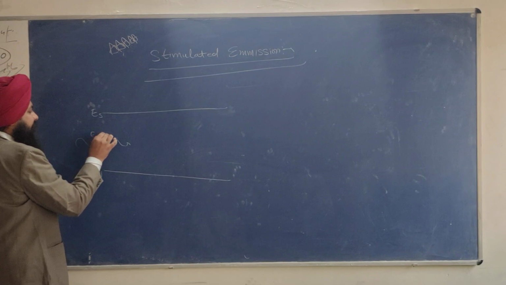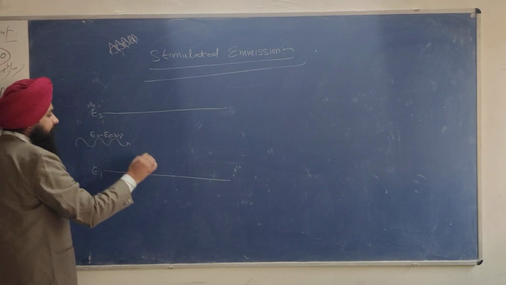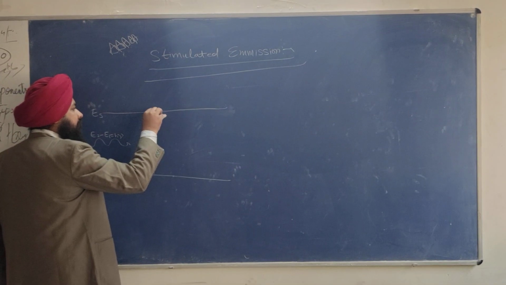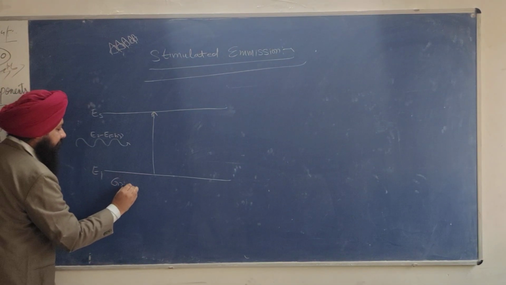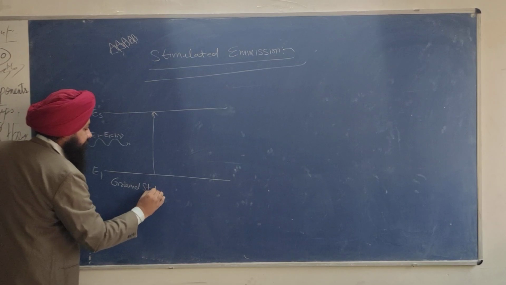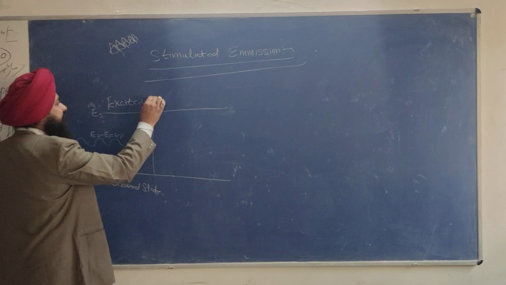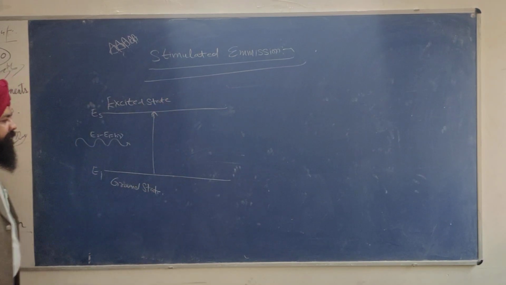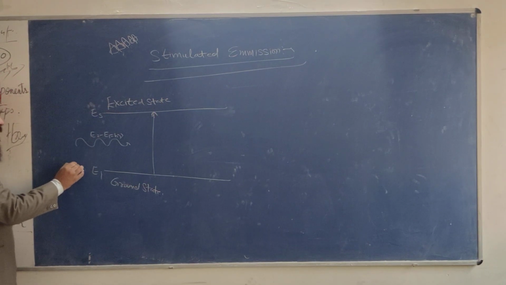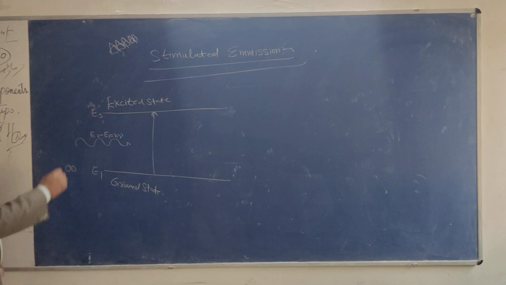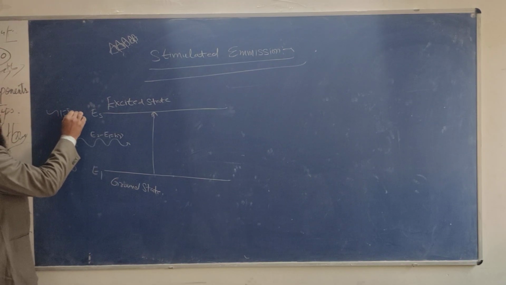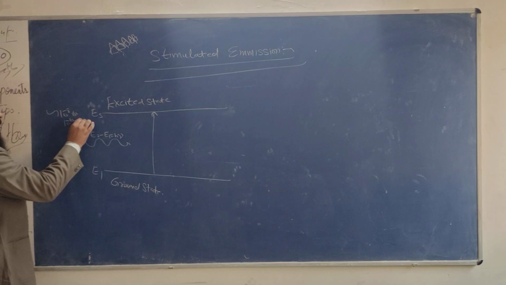E2 minus E1 is equal to h nu. This is called the ground state. This is called the excited state. What is the lifetime of the ground state? Infinity. What is the lifetime of this excited state? Of the order of 10 to the power minus 8 to 10 to the power minus 10 second.